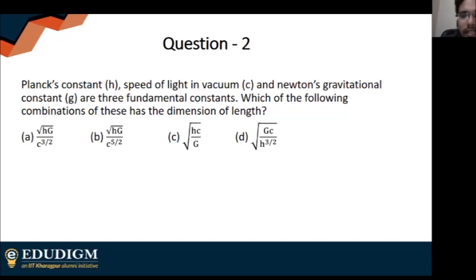Still waiting for answers in the chat section. One answer, Srinjana says option A. Another answer has come, Soujit is saying he's guessing option A, and Neha is saying option A. So hopefully I'm guessing option A is right. Two more answers, Smita says option C.